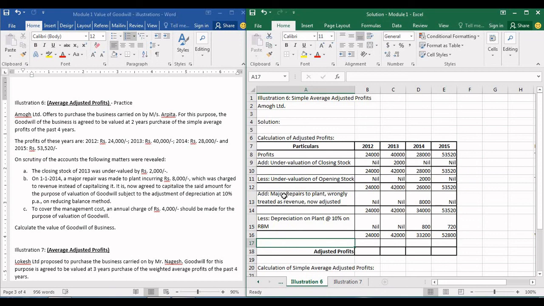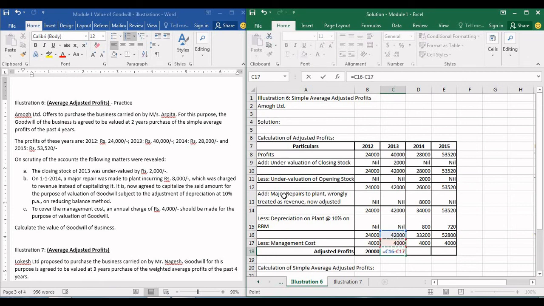Now if we mention this charge, our profits will have to be reduced. So we will show these charges as management cost, and we will reduce the amount mentioned in that adjustment in all the years. Just remember, management cost will have to be reduced from all the years. Okay, so let us find out the value of adjusted profits.